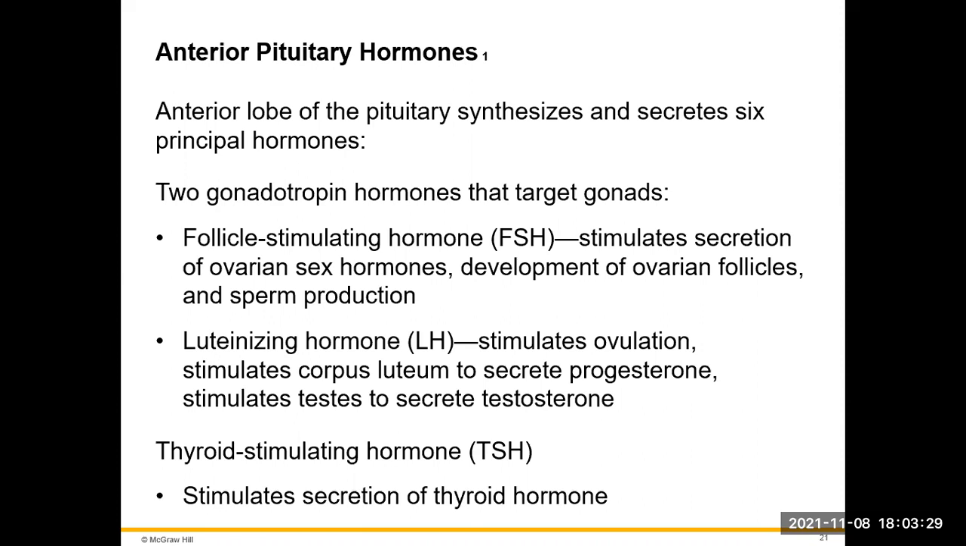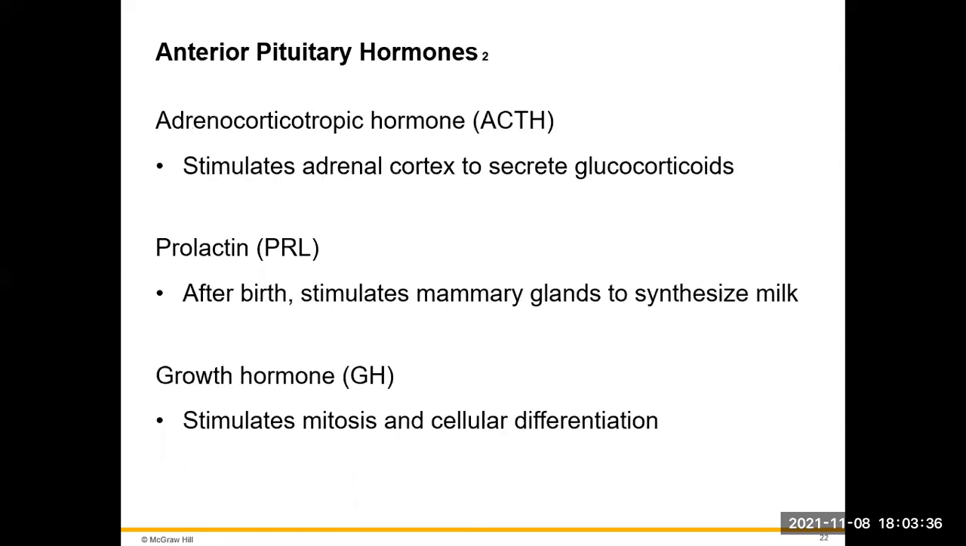Thyroid stimulating hormone is going to stimulate and secrete thyroid hormone, which is going to have a direct effect on the thyroid gland. The antidiuretic hormone that's released from the anterior pituitary is going to stimulate the adrenal cortex to secrete its glucocorticoids. Those glucocorticoids are going to be those stress hormones.